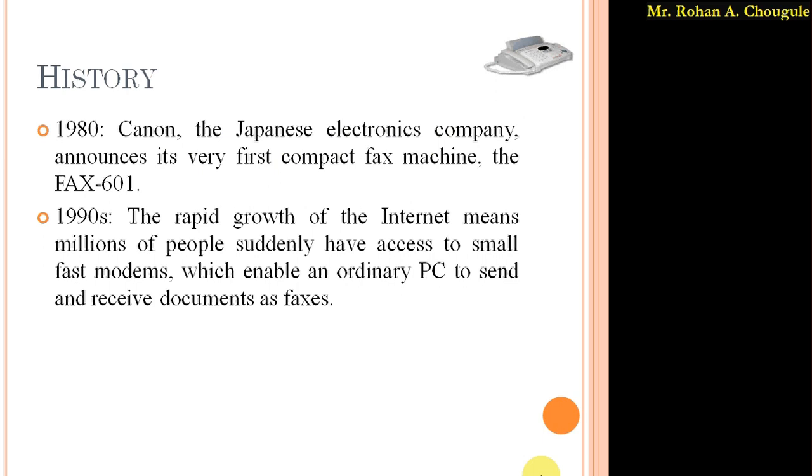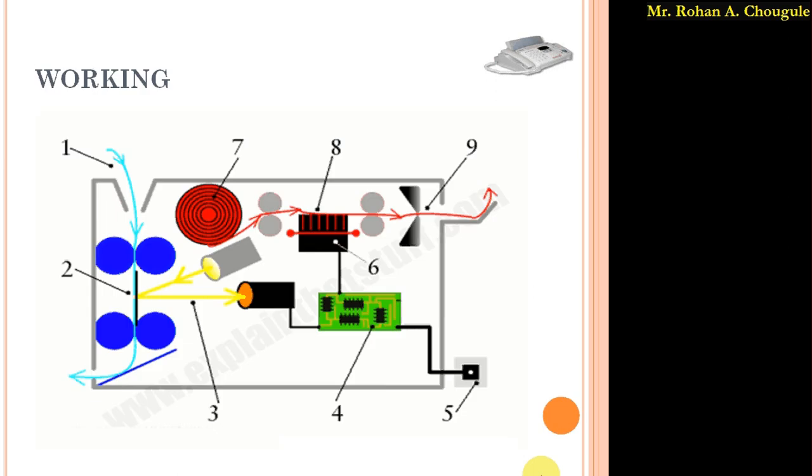But what is the technology used to send this data from one place to another? So let's discuss how this fax machine works. I am going to explain the basic idea of this fax machine. In this fax machine, rotating drums are used. Along with the rotating drum, I will explain briefly the basic idea of the fax machine, then we'll see the same in detail.